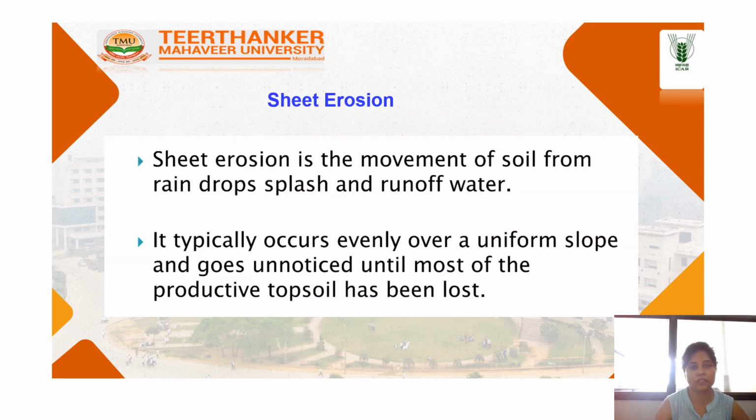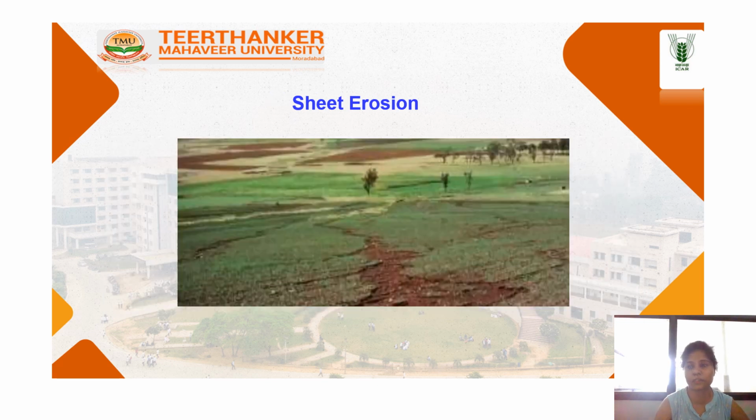This is the sheet erosion. Sheet erosion is the movement of soil from raindrop splash and runoff water, typically over a uniform slope, and goes unnoticed until most of the productive topsoil has been lost. This figure shows the sheet erosion. In sheet erosion, there is even erosion of substrate along a wide area. It occurs in a wide range of settings, such as a coastal plain, as you can see in this, hill slopes, flood plains, beaches, savanna plains, and semi-arid plains.